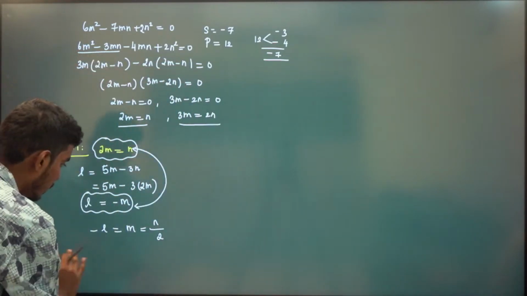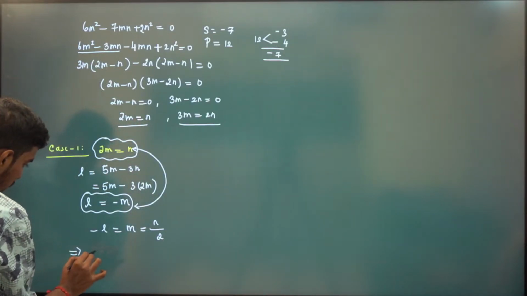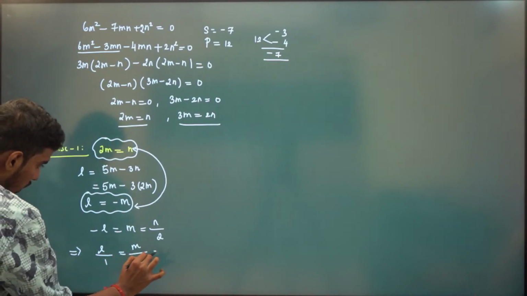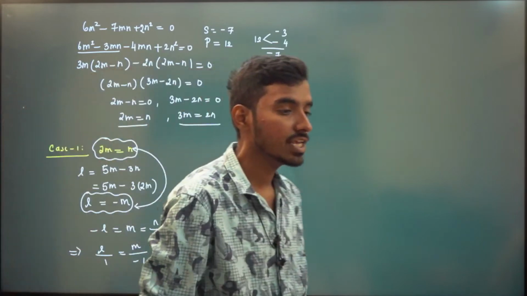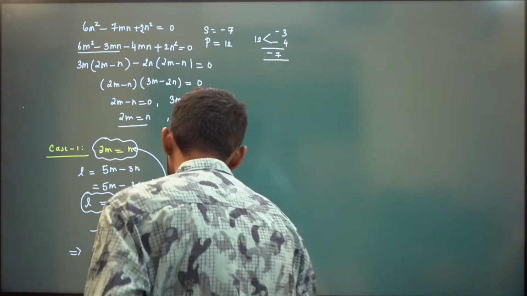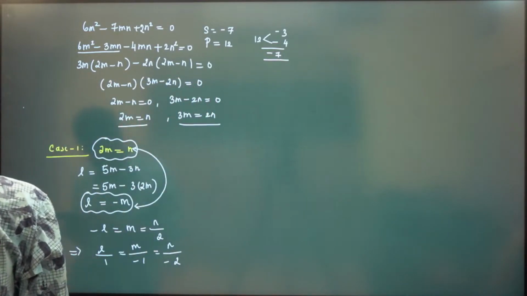So I'm going to divide throughout by minus. With divide throughout by minus, we will have L by 1, m by minus 1, n by minus 2. What can you say about 1, minus 1 and minus 2? I'm multiplying throughout by minus.